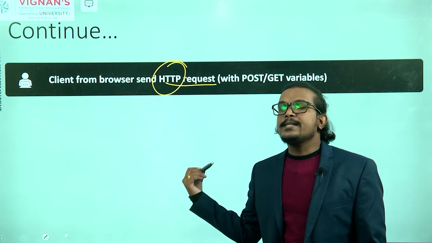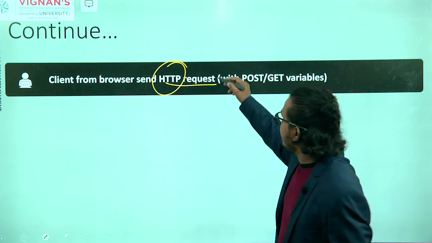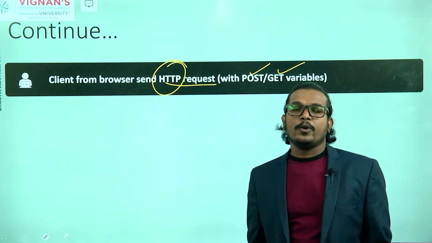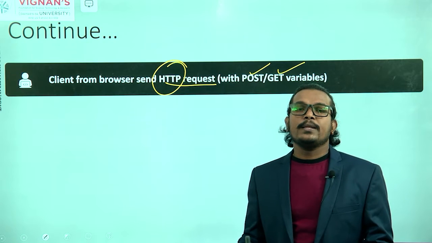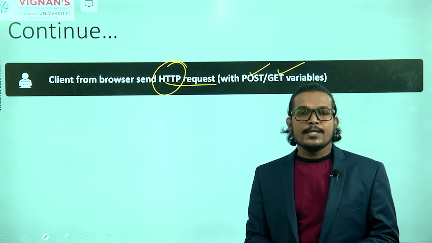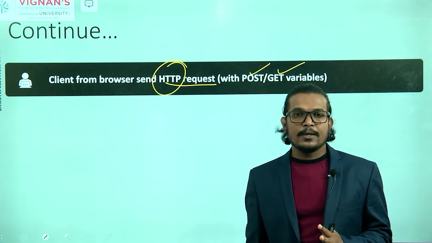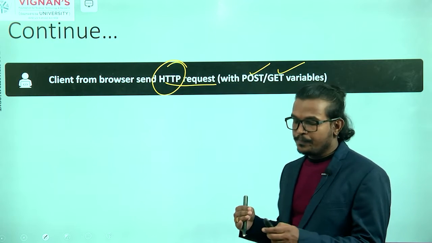In this particular HTTP request, what methods are we using? There are two methods. First one is the post method and second one is the get method. With the help of the get and post methods, we send that information to the server machine. The server will take that information, process it, and give some reply back. Clear?